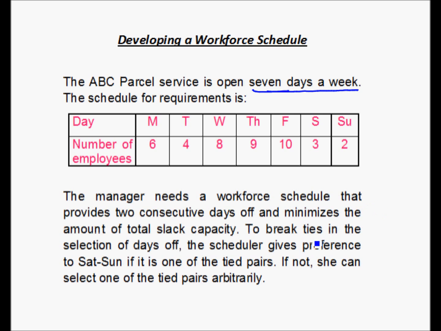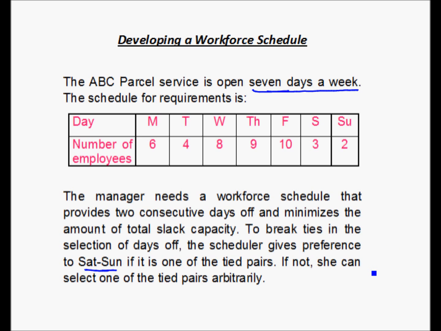Now to break ties in the selection of days off, the scheduler gives preference to Saturday Sunday if it is one of the tied pairs. Let's say there is a tie between Saturday Sunday and Tuesday Wednesday. What the scheduler has decided is that the preference will be given to Saturday Sunday if possible.